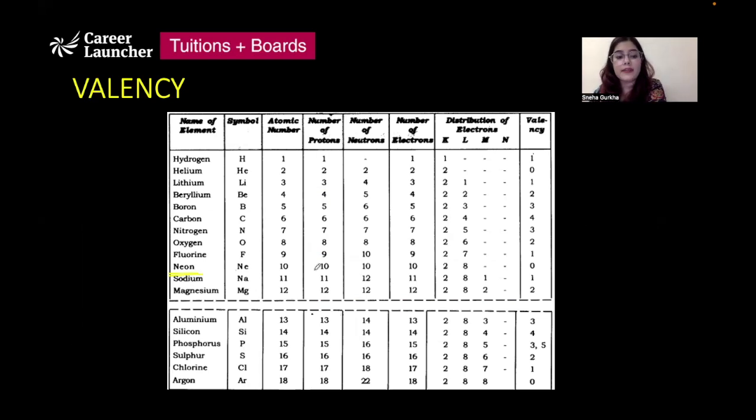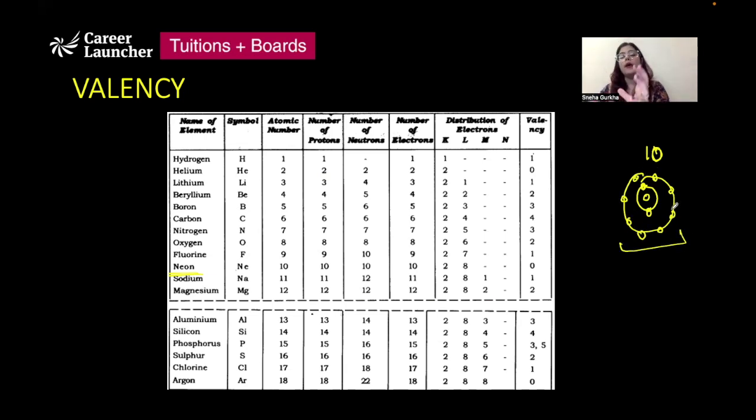If we take the example of neon, the number of electrons that neon has is 10. The first shell can accommodate 2, and the next shell will be able to accommodate 8. So 5, 6, 7, and 8. So it has a completely filled outermost shell, 8 electrons completely filled.